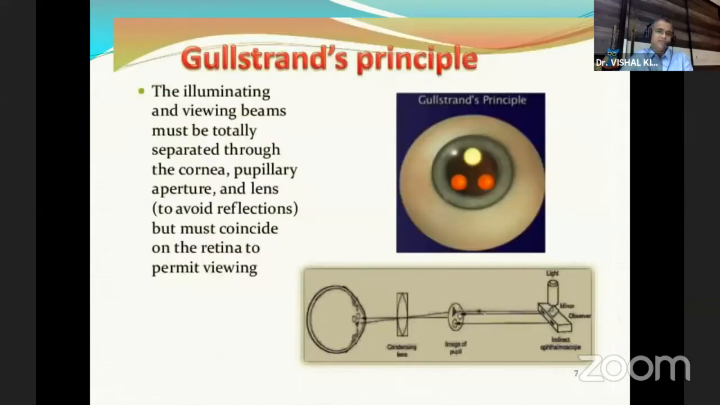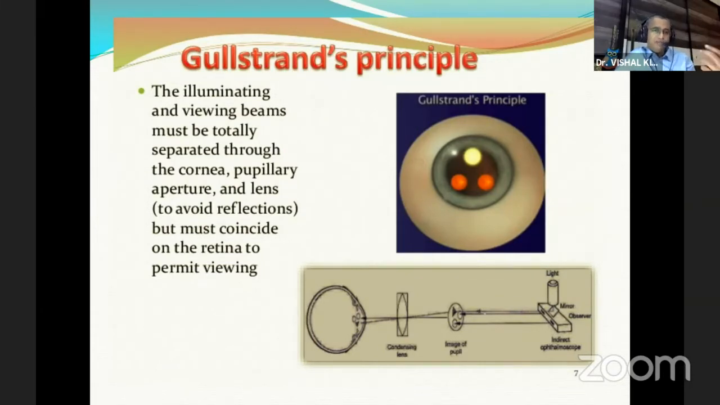Then the second principle which comes into play is the Gullstrand principle. This is very important to do indirect ophthalmoscopy, because if you can't master this principle, then you always have that glare reflection and you won't focus the retina. So what is this principle? Basically, this principle says that the illuminating beam, the beam which originates from your indirect ophthalmoscope, passes through the cornea, pupillary aperture, lens, and reaches the fundus.